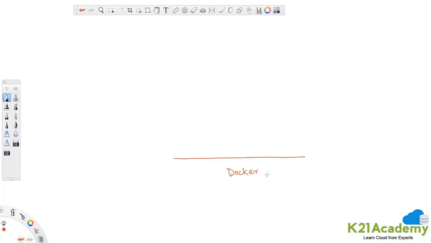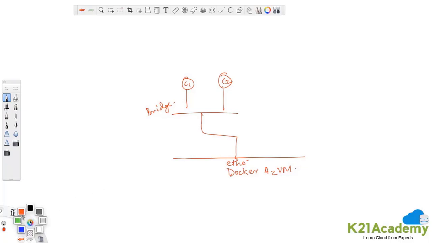So this is my Docker host, the Docker Azure virtual machine, and I have two containers, C1 and C2, running on the default bridge network, getting IP addresses from the bridge. So I'm just marking eth0, and then I have a custom bridge on which I have C3 and C4 running.